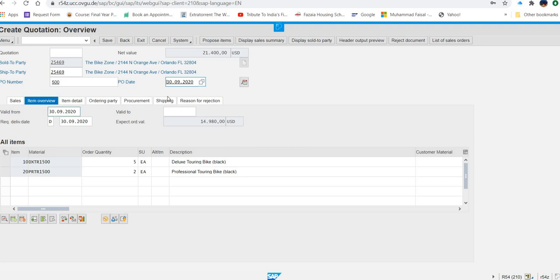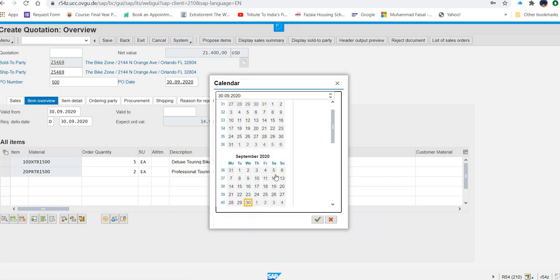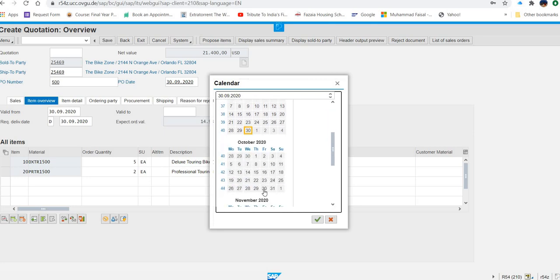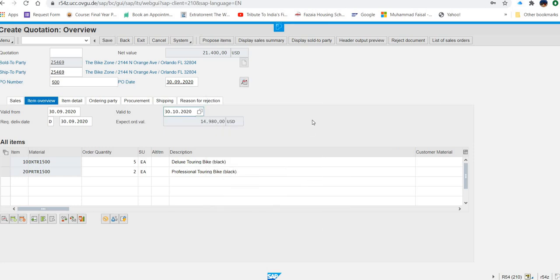It's coming automatically, and valid to will be the 1 month later date. Again, remember it is very logical that you are going to give the time. So validity for inquiry was there and similarly validity for quotation. But remember when quotation is converted from inquiry, now I don't think that inquiry will exist further.